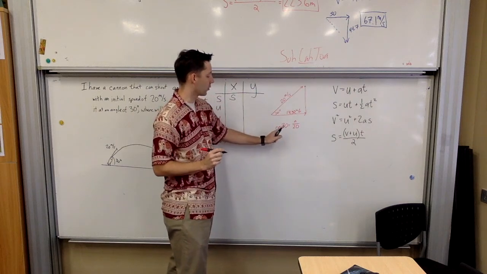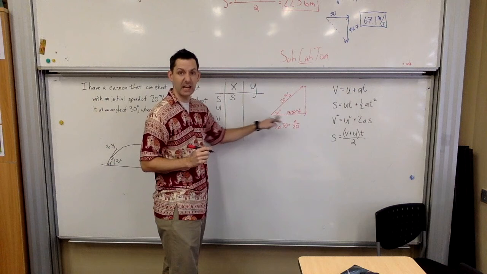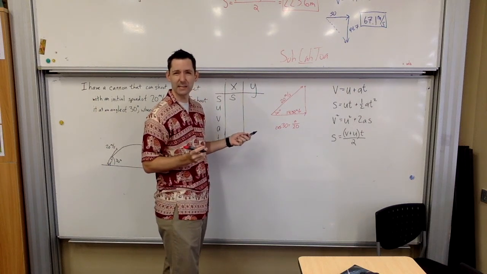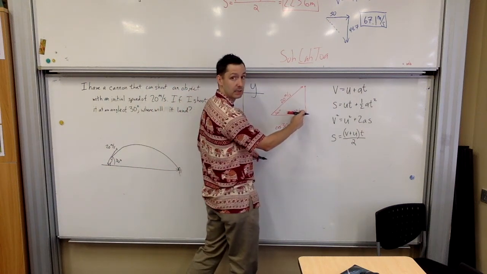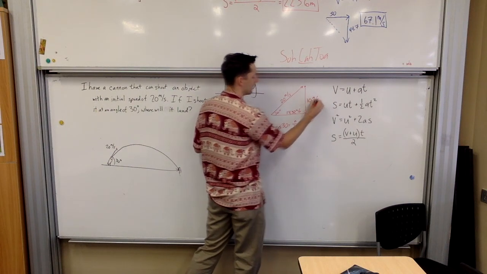The vertical, of course, is going to be opposite over hypotenuse. So that's going to be sine of 30 equals opposite over 20. Or you could recognize this as your special triangle, 30, 60, 90. And because of that, this has to be half of that. Either way, you can get 10 meters per second.